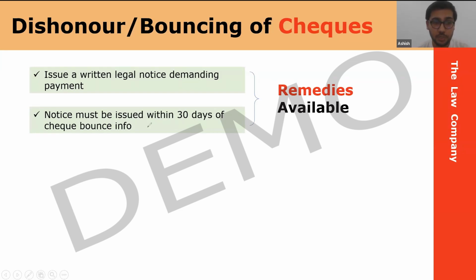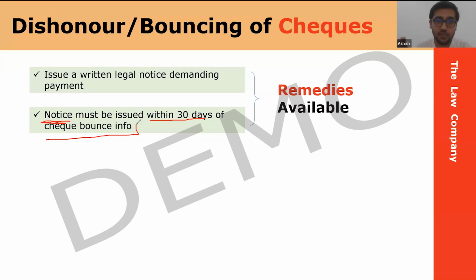The notice must be issued within 30 days of check bounce. Now this part is important for you when you are drafting. In real life, obviously you have to check, but in here, I'll be showing you the draft. Plus, like I said, on Saturday, probably you will also be drafting. The date that you will give to your notice should not be beyond 30 days from the date of information, basically the date of the check return memo.